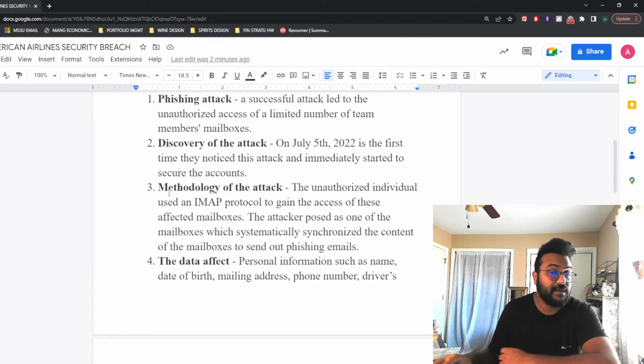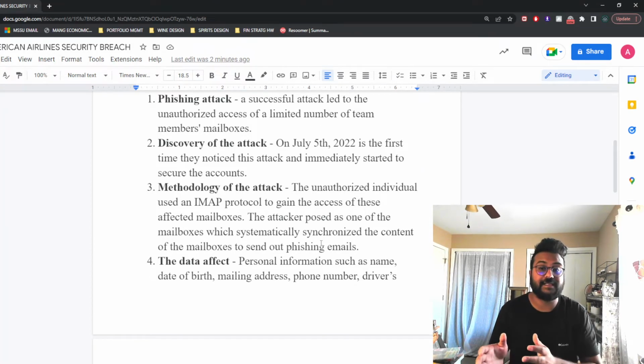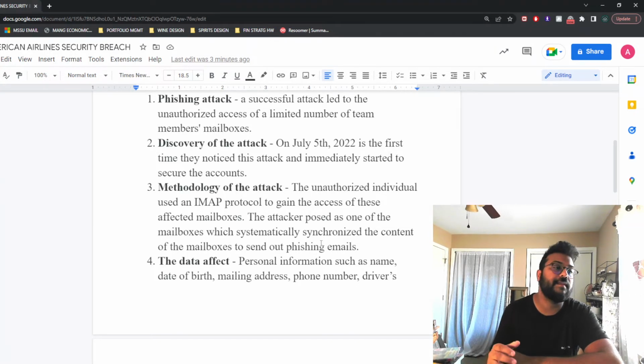Let's talk about the methodology of the attack. The unauthorized individual used an IMAP protocol to gain access to the affected mailbox and the mailboxes, of course. The attacker posed as one of the mailboxes, which systematically synchronized the content of the mailboxes to send out these phishing emails. So when the other team members were looking at their emails, they thought that it was coming from a valid source, as if your colleague who's working for American Airlines is sending you a link to click on, and then basically the data was released in that format.